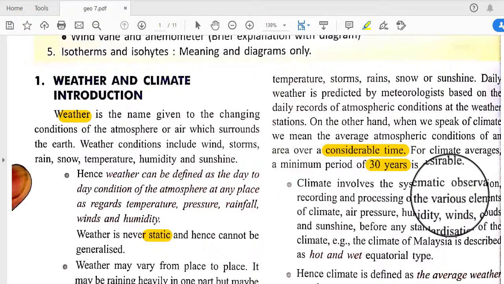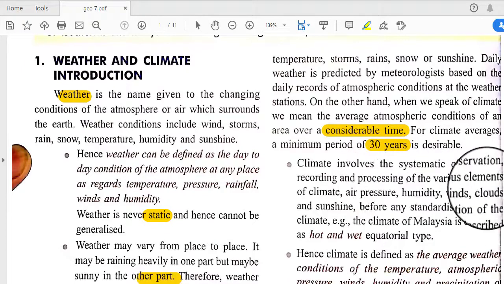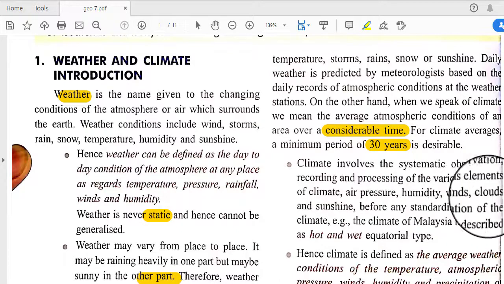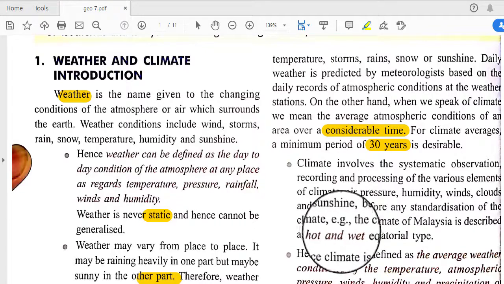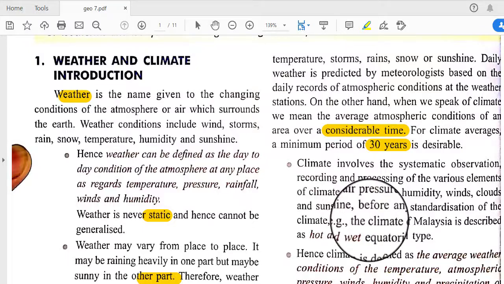Climate involves the systematic observation, recording and processing of the various elements of climate: air pressure, humidity, wind, clouds and sunshine. Climate gives us information regarding the same elements, but the difference is that it is the 30 years average condition.